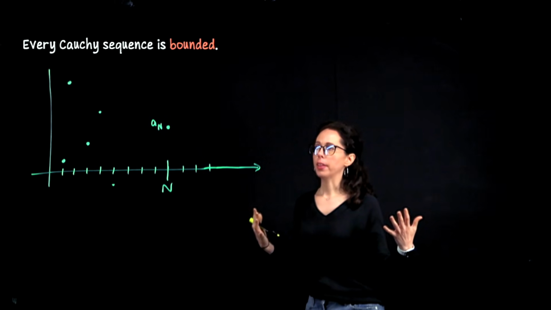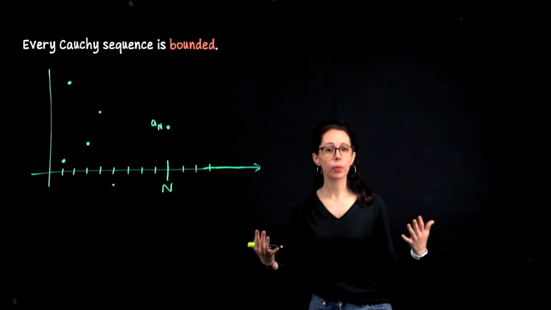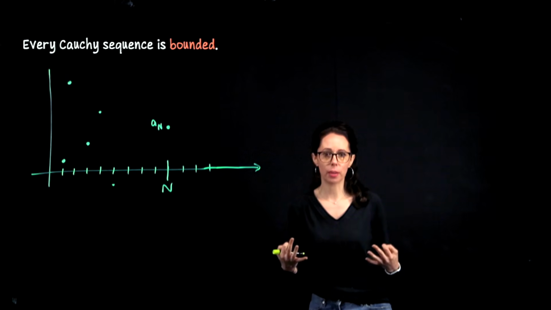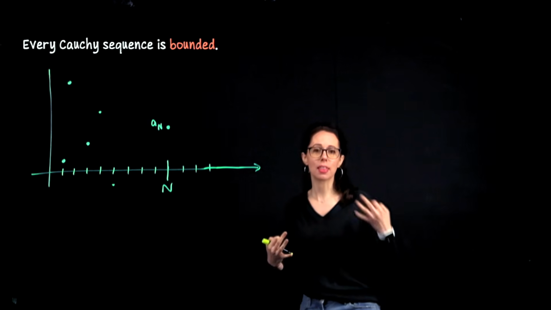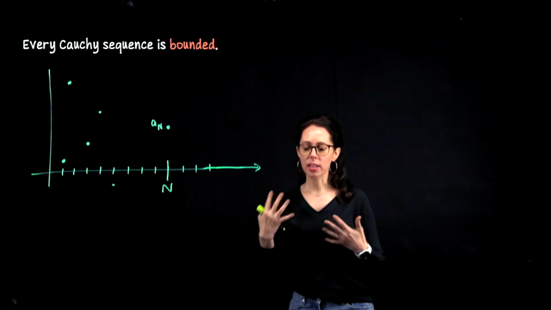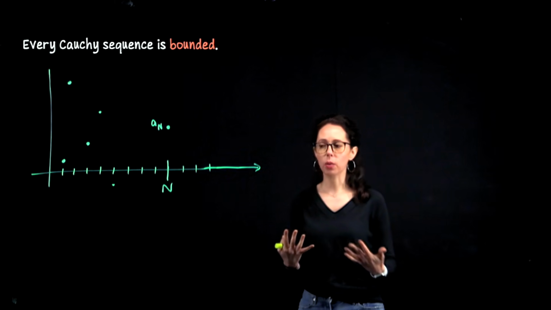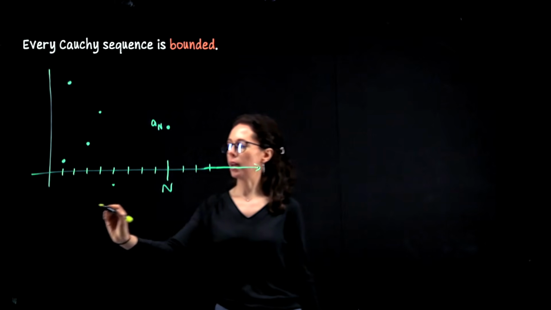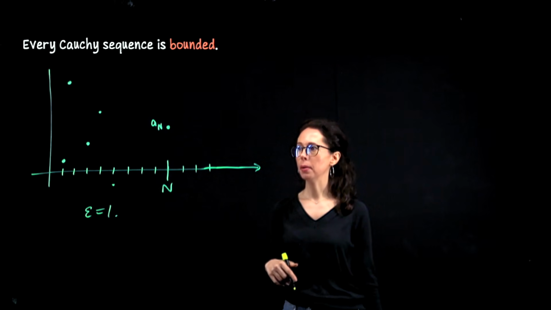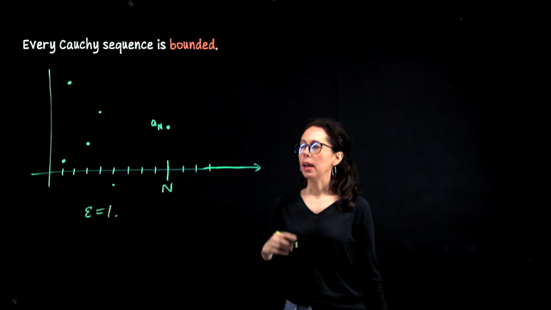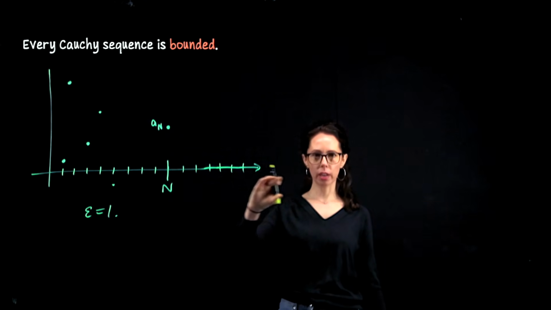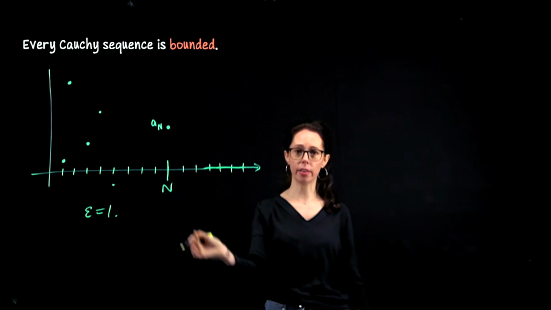Now, in this statement of the theorem, we are not trying to prove that a sequence is Cauchy. We are told that the sequence we're considering is Cauchy. We're trying to prove that if a sequence is Cauchy, then it is bounded. So I don't need to actually work with an unspecified epsilon. I'm allowed to pick one. Let's have epsilon just be the number 1. That's a positive number. Every pair of terms beyond this threshold, when compared to each other, should be within distance 1 of each other.